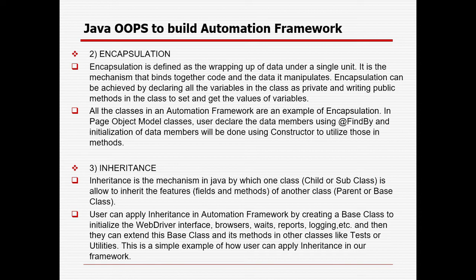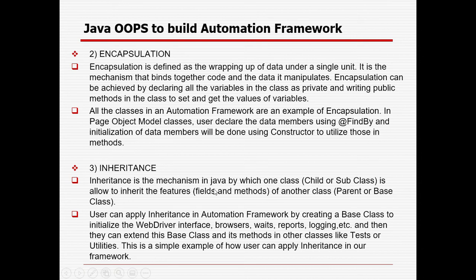You already saw this in the last topic, right? Whenever we are using some sort of inheritance or interfaces, we create the variables as private but all the methods as public, so you can set and get the values of the variable. All the classes in an automation framework are examples of encapsulation. In the page object model, the user declares the data using @FindBy and initialization of data members will be done using a constructor to utilize those methods. I will show you how encapsulation also happens in the framework.